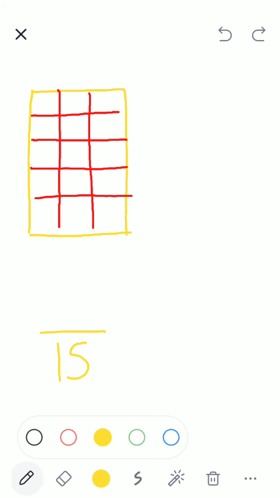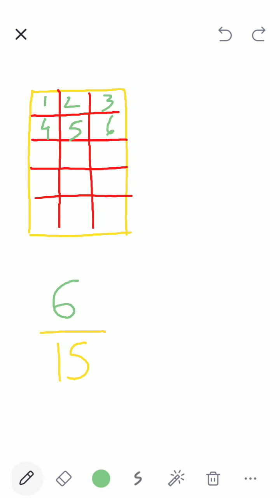I have taken out how many pieces? 1, 2, 3, 4, 5, 6. 6 pieces. Okay, very good. So I have taken out 6 pieces.